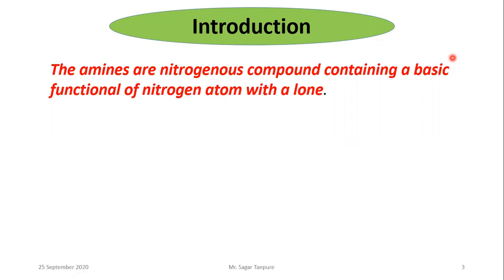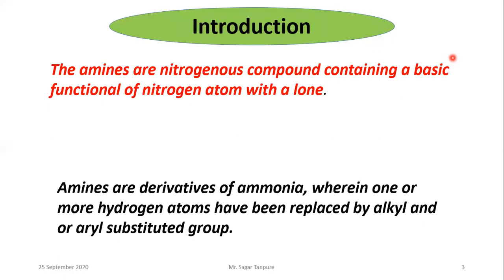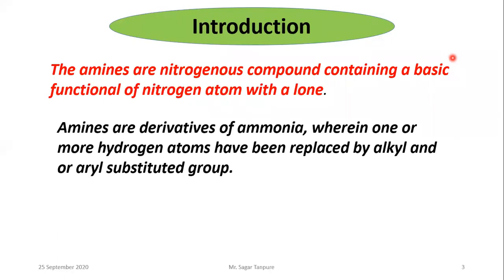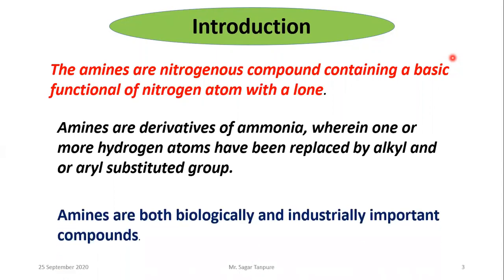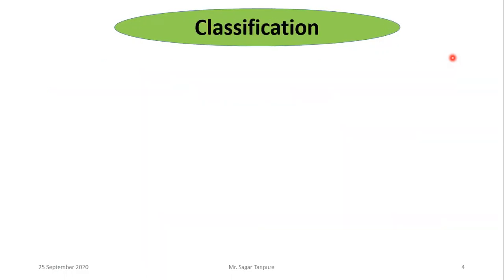Amines are derivatives of ammonia wherein one or more hydrogen atoms have been replaced by alkyl or aryl substituent groups. Inorganic derivatives of ammonia, such as chloroamine, are also called amines. Amines are both biologically and industrially important compounds. Okay, so go to the next point, classification.